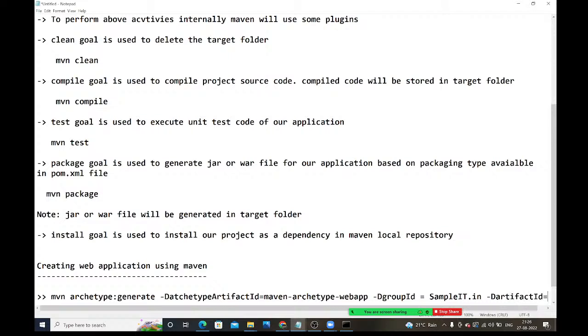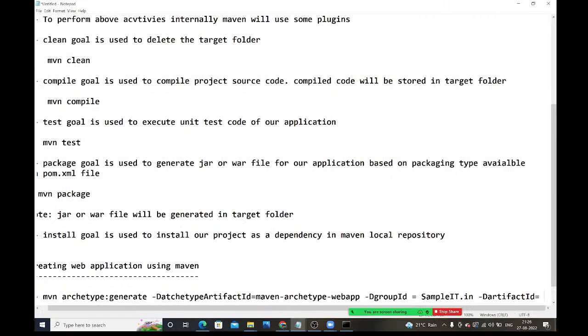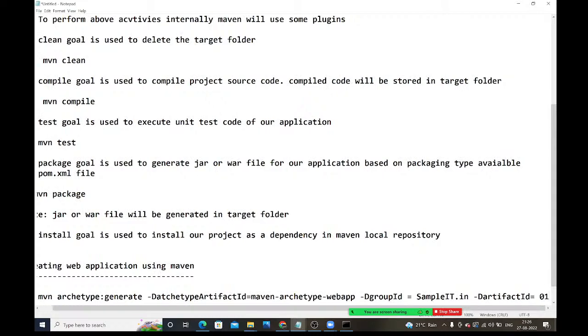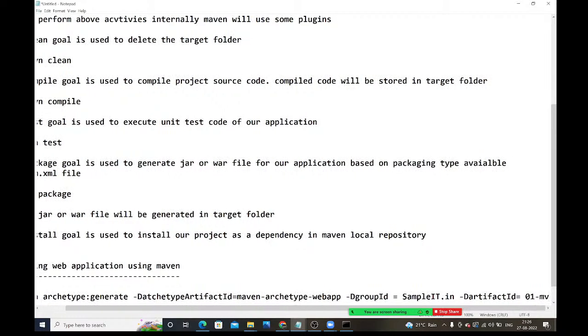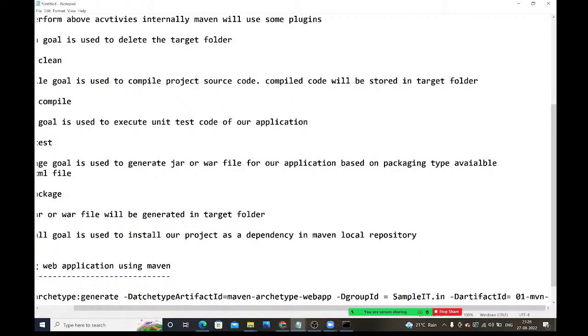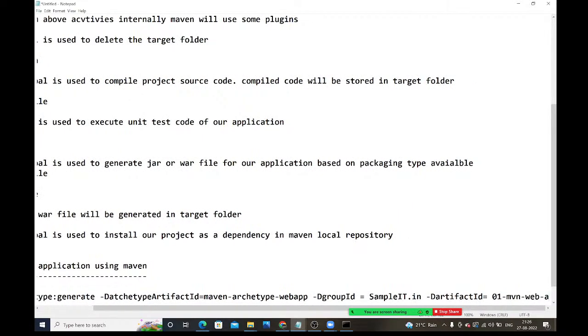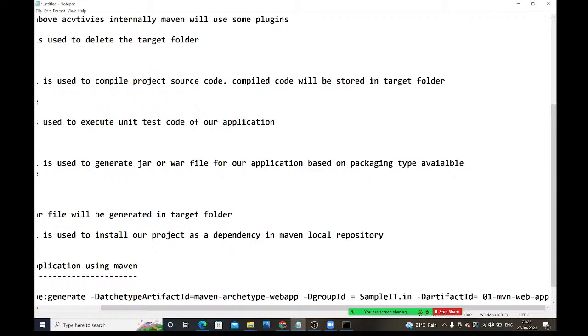I told you already: if for group id you give the company name, then for artifact id we need to take the project name. If for group id you give the project name, for artifact id we need to take the module name. Here I'm going to give the project name, 01-maven-web-application, because I'm going to create a web application.